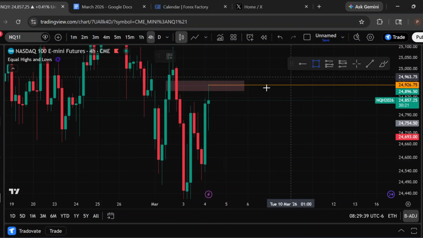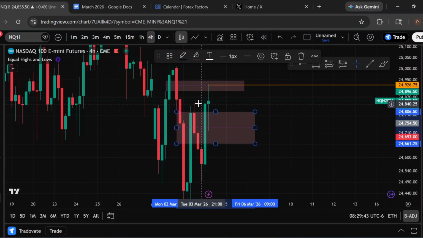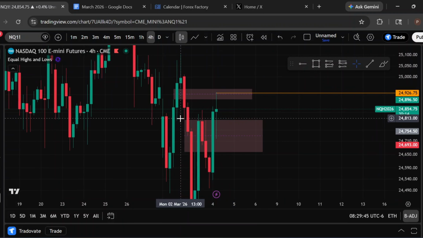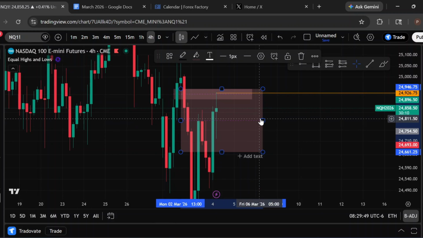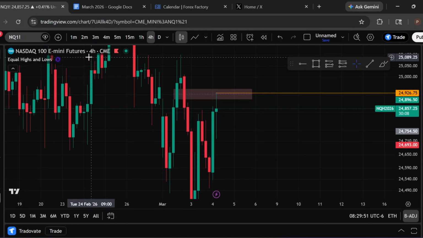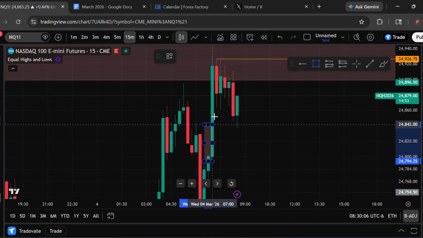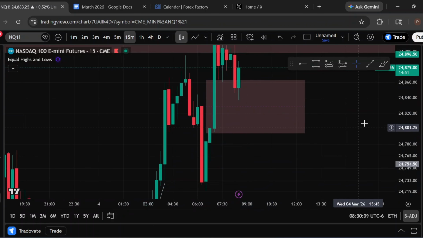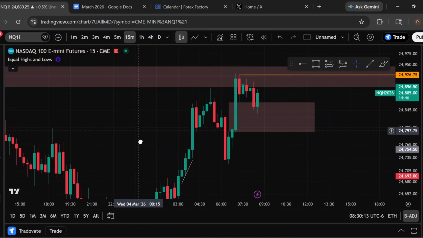There's some nice trend line liquidity right here on the 1 minute. And on the 4 hour, we did inverse these two bearish gaps right here with this candle, but these two bearish gaps are also connected to this one, which is a part of that BPR, and we didn't inverse it. So I feel like we're not going to be super bearish. So that's why my bias is neutral. But on the 15-minute, if we inverse these two 15-minute bullish gaps, we're definitely going to be bearish. And there's some trend line liquidity right here on the 1 minute to target.